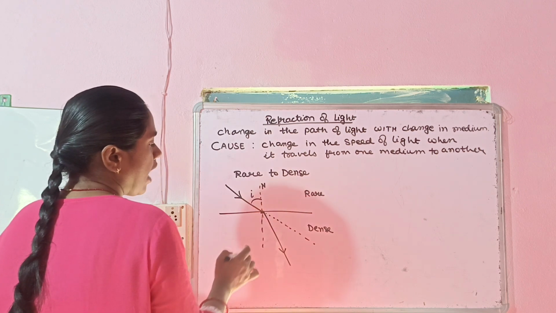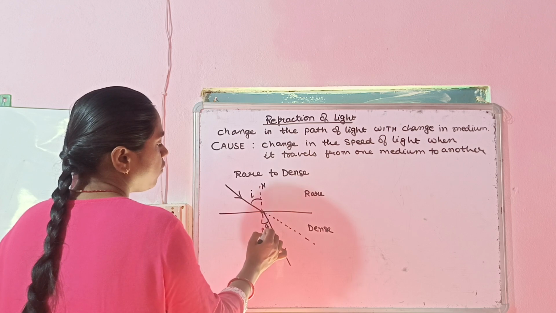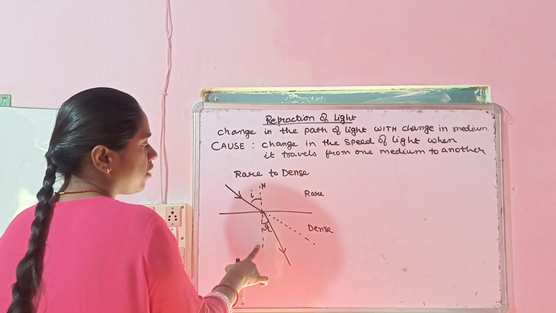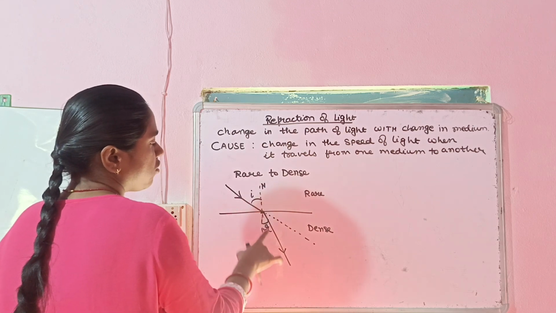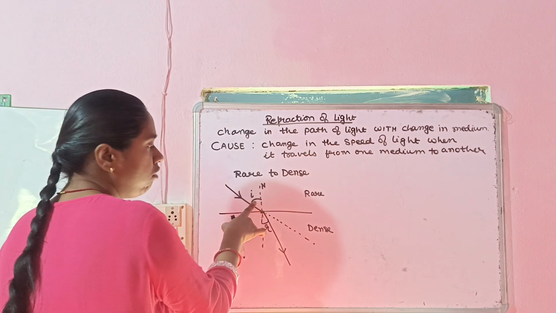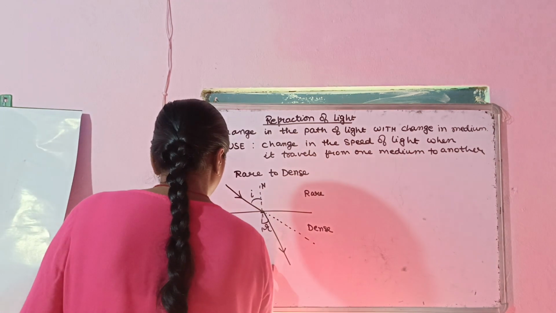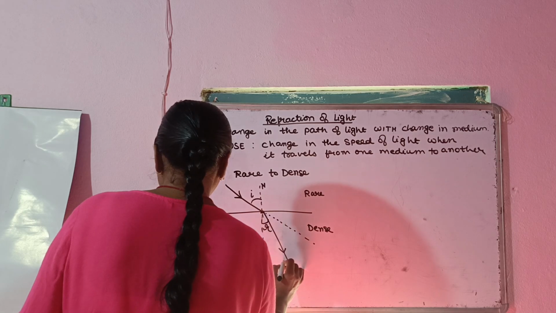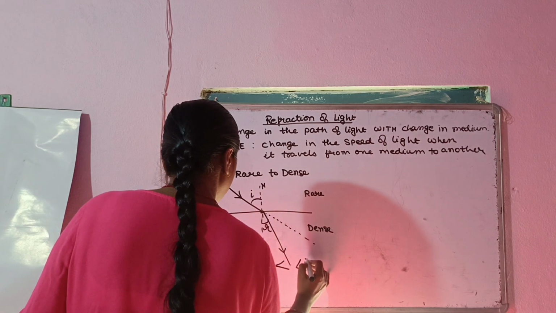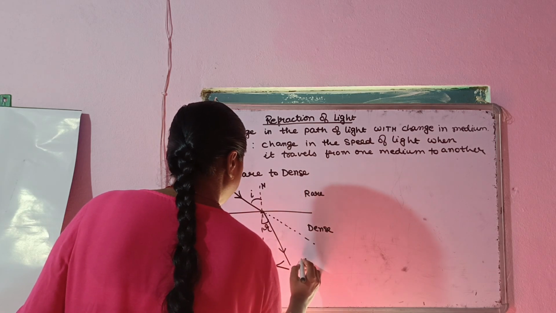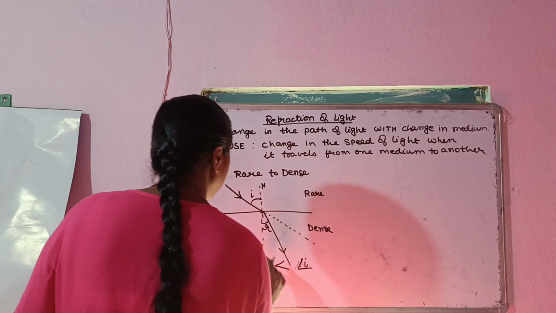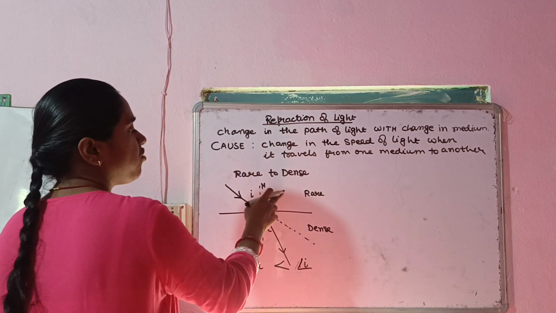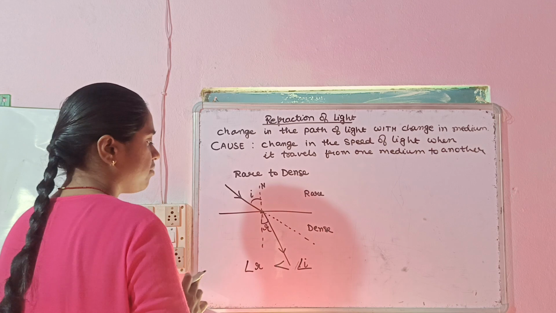Okay, such that the angle of refraction which it is making with the normal ray, this angle of refraction is smaller than the angle of incidence. So what will happen? Angle R will be lesser as compared to angle I in case of light ray which is traveling from rare to dense medium.